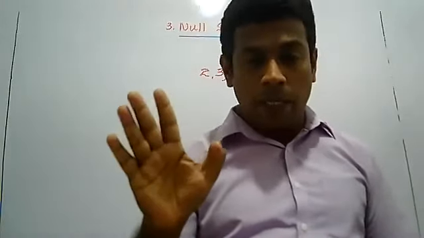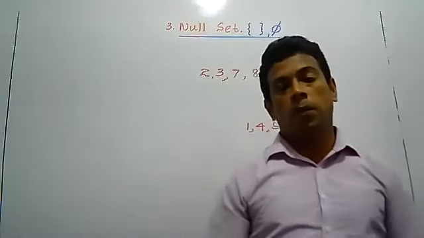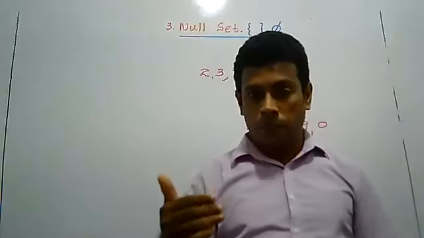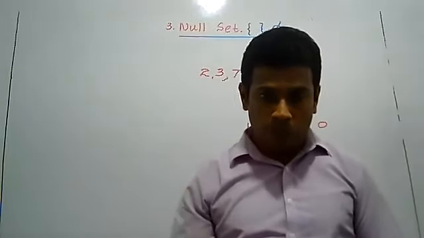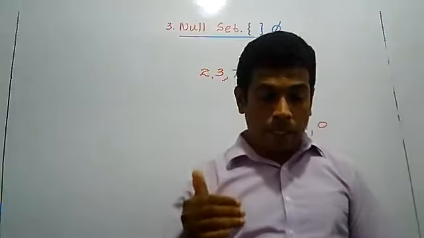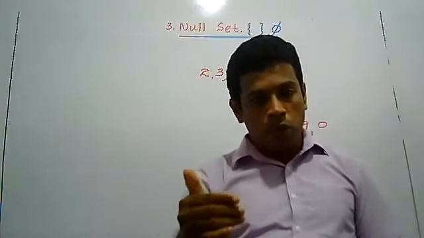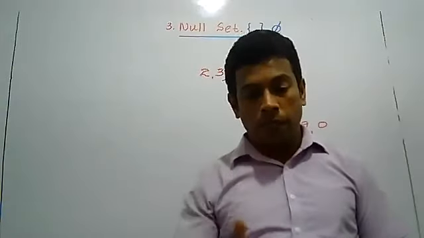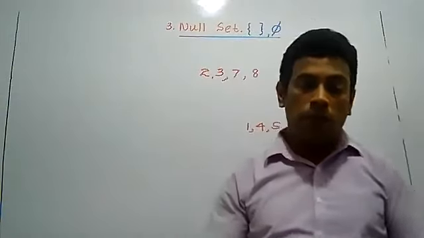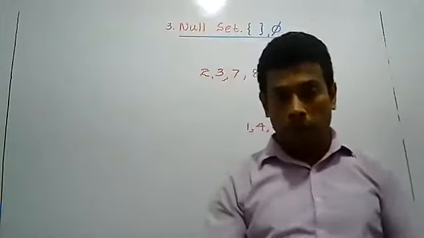Second, set notation, there are 3 set notations. Third is the null set. From the fourth term onward, we are learning new terms in grade 9.